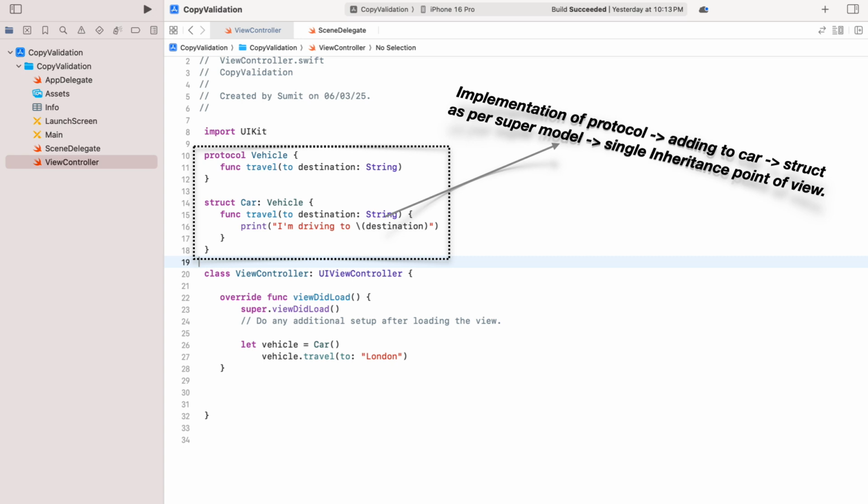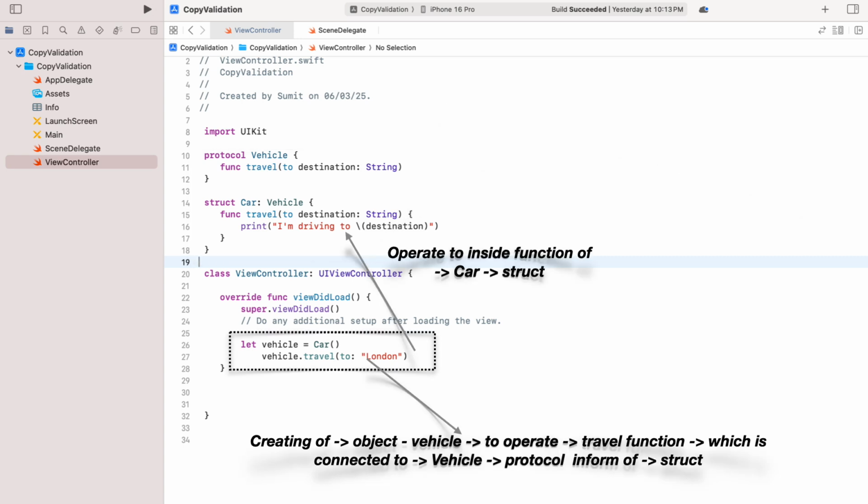Pointing through the vehicles protocol, adding it through the struct named car, is an implementation of single inheritance. So figure 1.2 points through info. Here, the object flow of the car struct operates through trouble functions to do task performance.